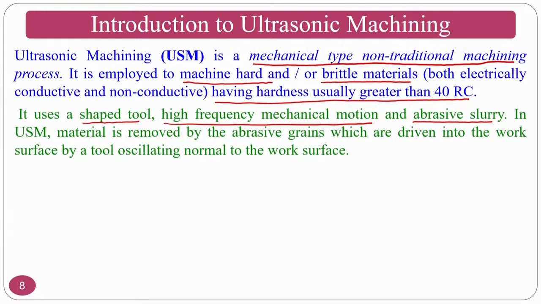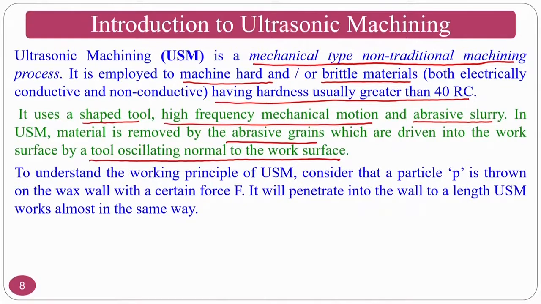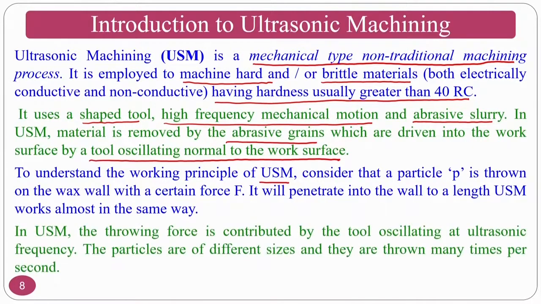In the USM, material is removed by the abrasive grains, which are driven into the workpiece surface by the tool oscillating normal to the work surface, because of which the material removal will take place. To understand the working principle of ultrasonic machining, consider a particle P thrown into a wax wall at a certain force F. It will penetrate into the wall to a length, and USM works in a similar way. The throwing force is contributed by the tool oscillating. So, there is a wax wall, and you throw a stone or a particle P, what will happen? It will go and indent into the wall.